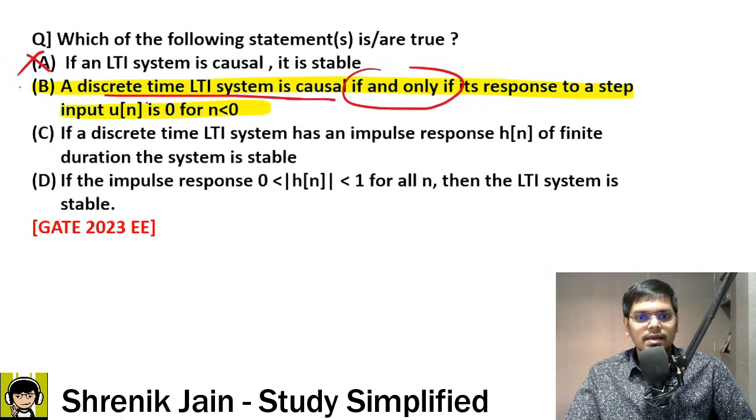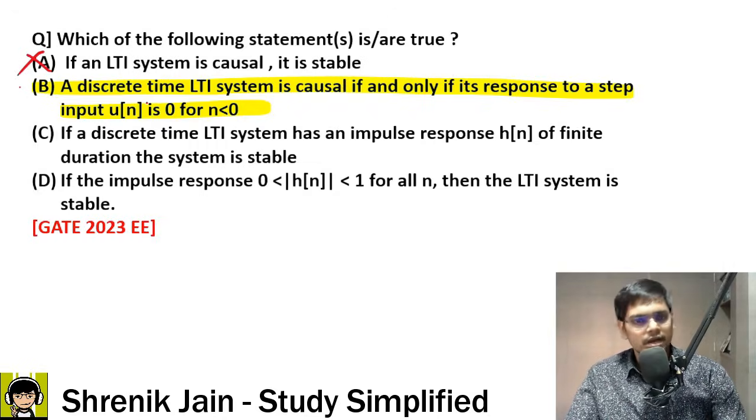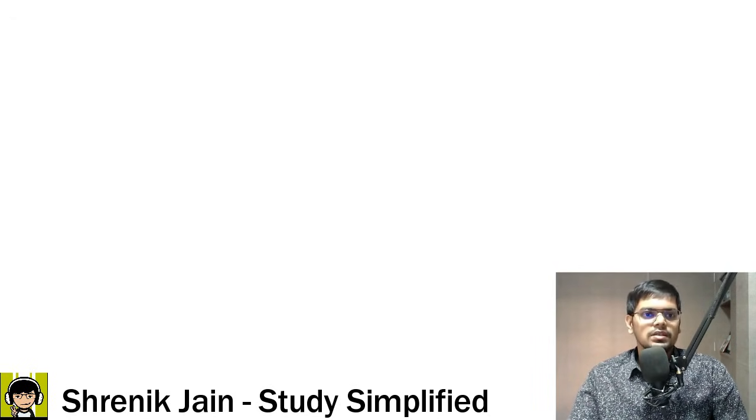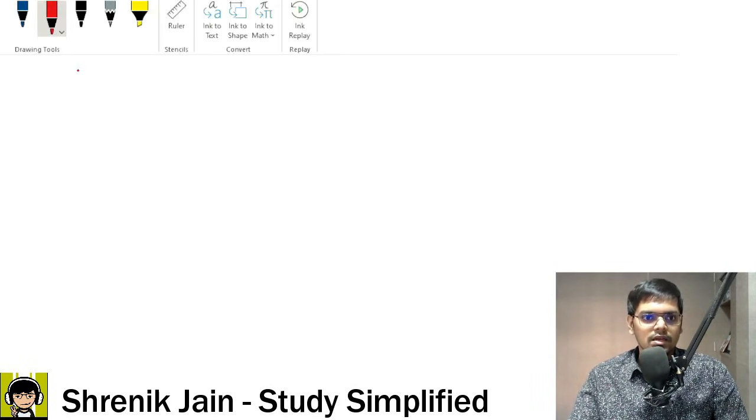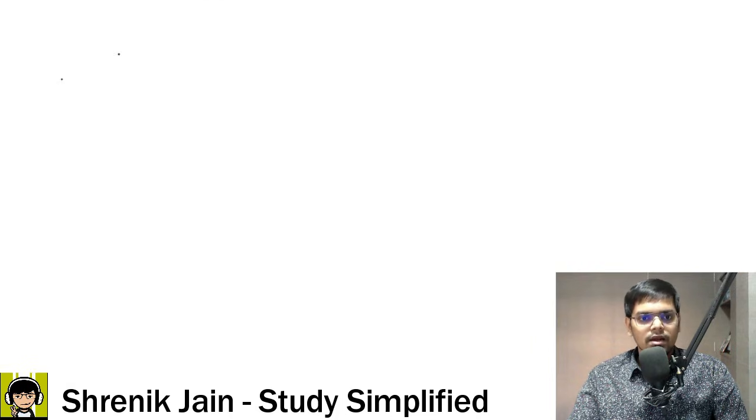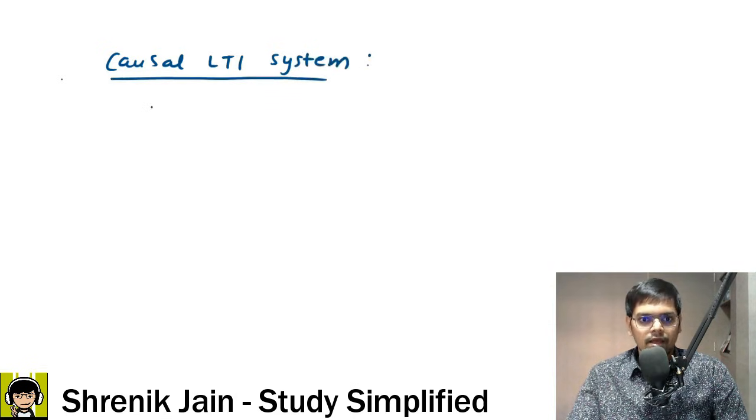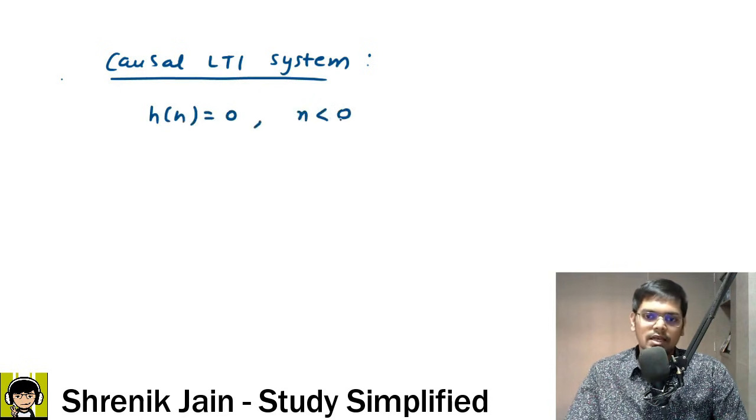A discrete time LTI system becomes causal when it satisfies this criterion. Let me write it here: a causal LTI system should satisfy h of n equals 0 when n is less than 0.